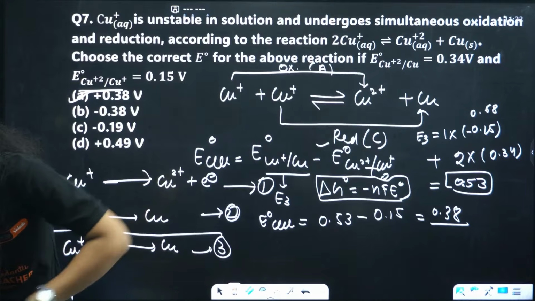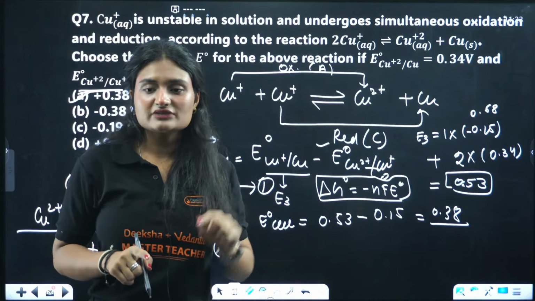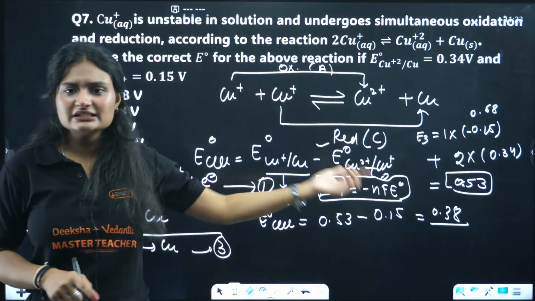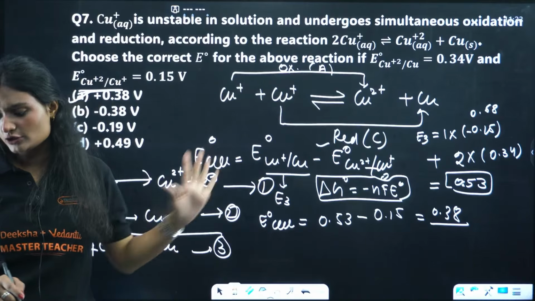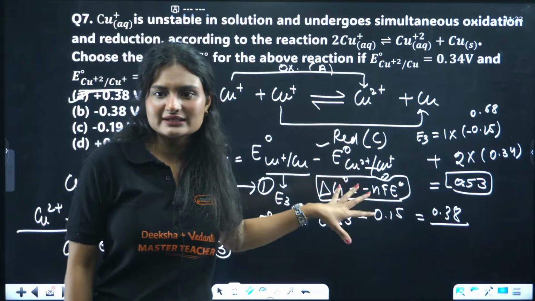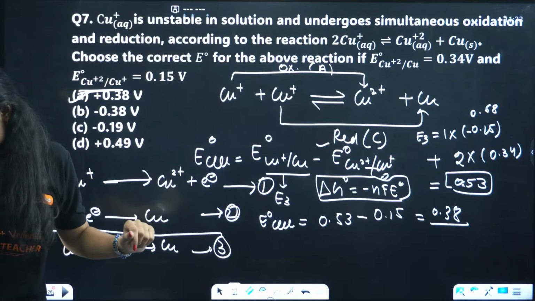For these questions, we have to find these reactions only if the data is not given. If this data is already given, I would not have done this calculation. It's simple then, use this formula. Sometimes once in a while they ask it. From electrochemistry, majority questions are like that only.